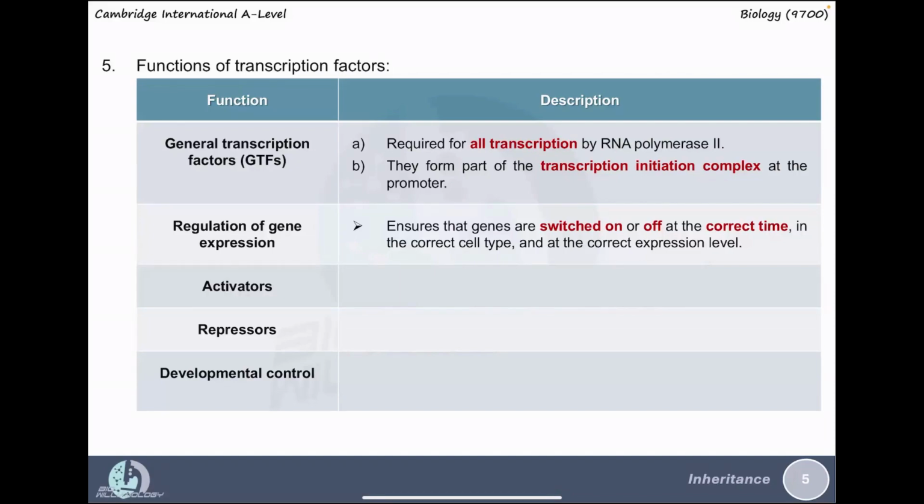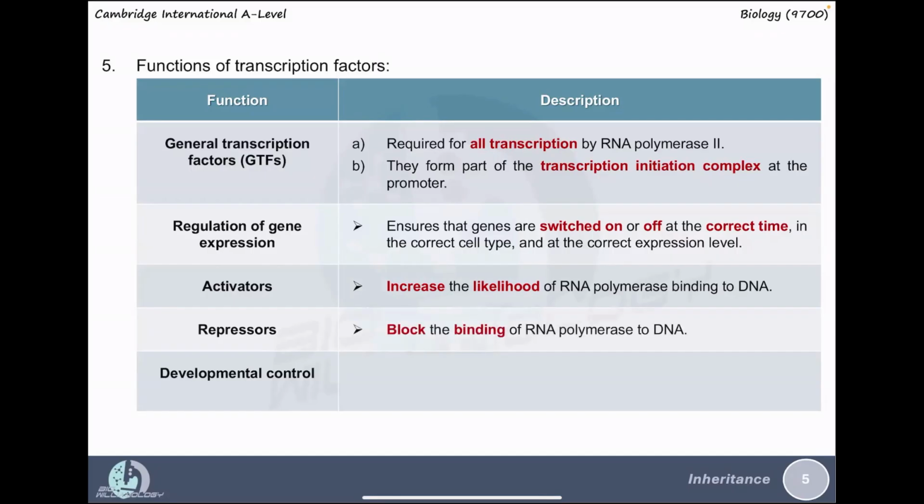Imagine that if you want to switch on a particular gene, we produce the transcription factor. But when we want to switch off a particular gene, we simply degrade that transcription factor. Some of these transcription factors act as activators to increase the likelihood of RNA polymerase binding to the DNA and initiating transcription, or some act as repressors by blocking the binding of RNA polymerase to the DNA. So basically, a transcription factor can be a positive regulator or a negative regulator.